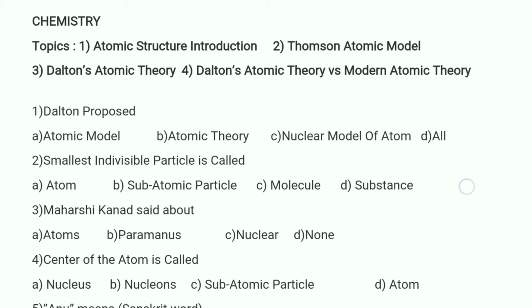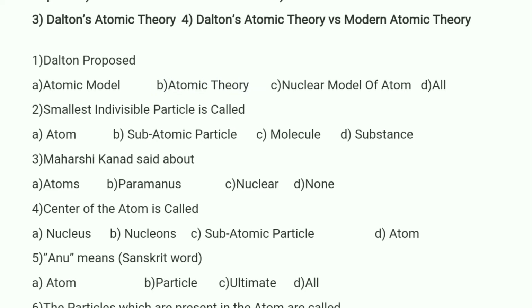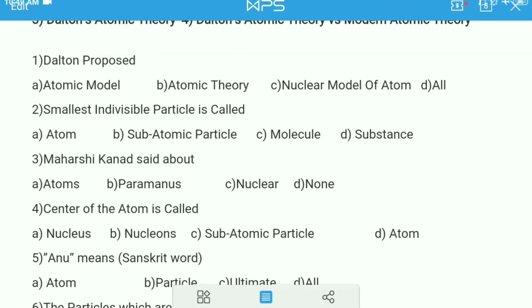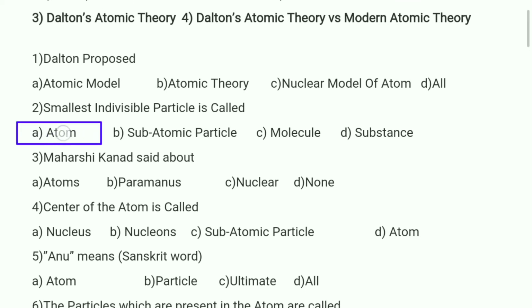If you observe the first question, Dalton proposed atomic theory. That is not a nuclear model of the atom. So Dalton proposed atomic theory, and option B is correct. And if you observe the second one, the smallest indivisible particle is called the atom. So option A is correct.